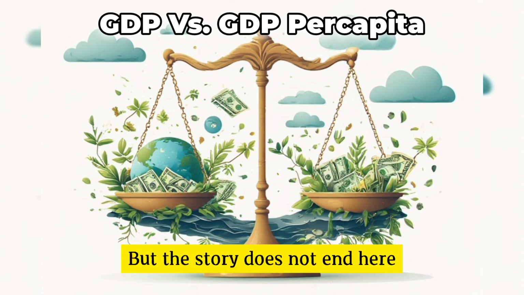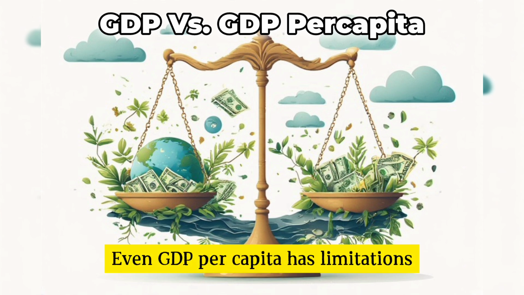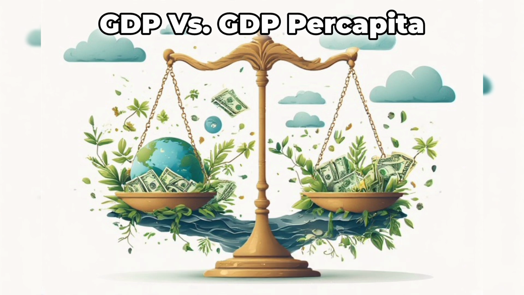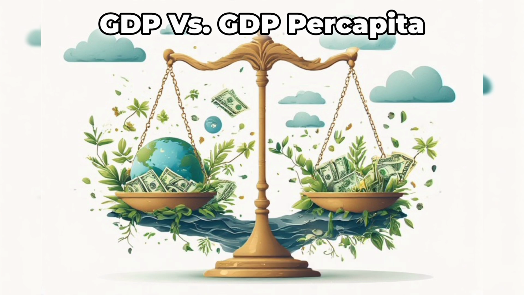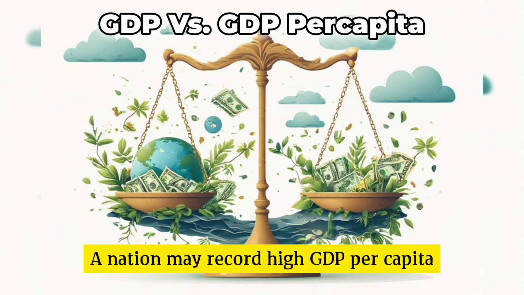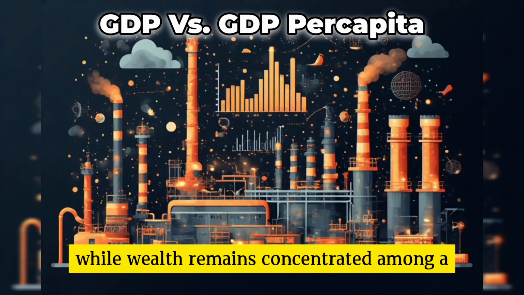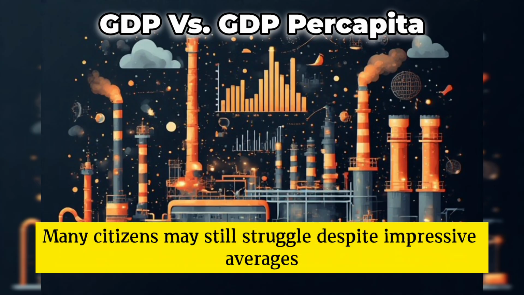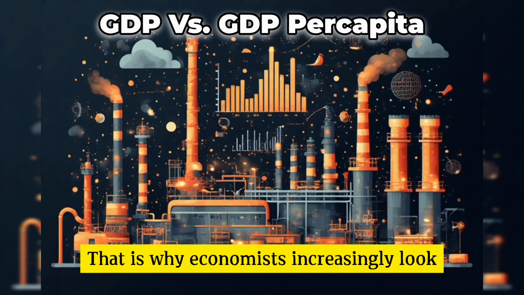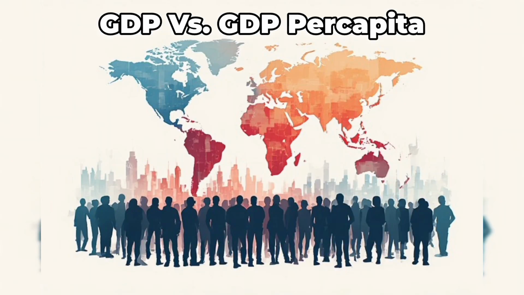But the story does not end here. Even GDP per capita has limitations. It represents an average and does not capture inequality. A nation may record high GDP per capita while wealth remains concentrated among a small section of society. Many citizens may still struggle despite impressive averages. That is why economists increasingly look beyond GDP indicators alone.